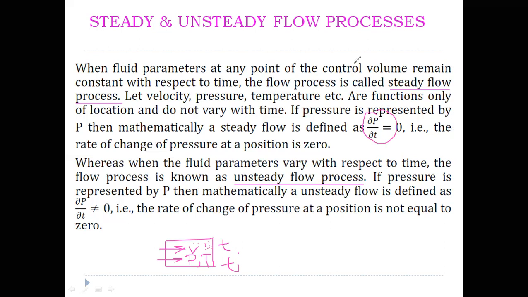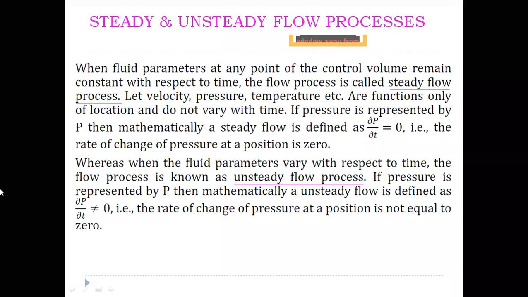Next, coming to unsteady flow process. Unsteady flow process means, if you take the same fluid parameters like pressure, velocity, temperature, and they vary with respect to time.